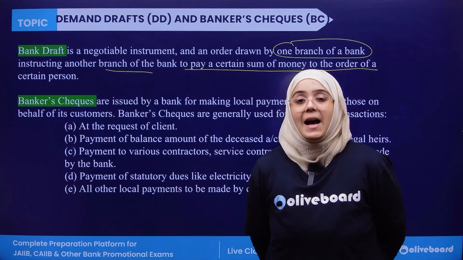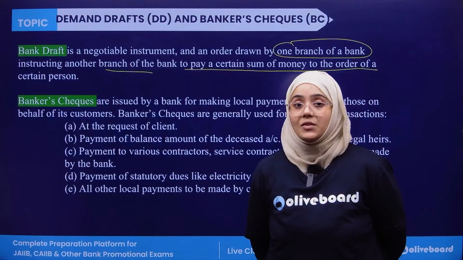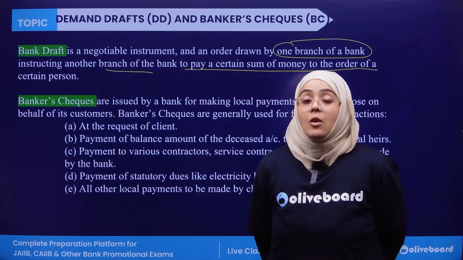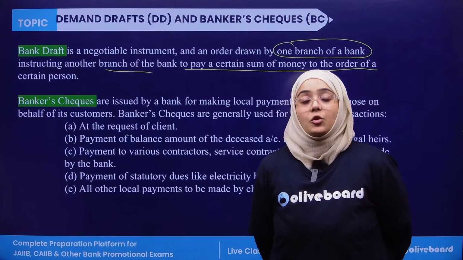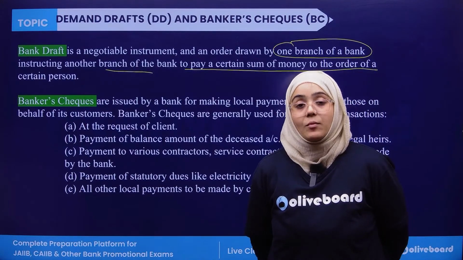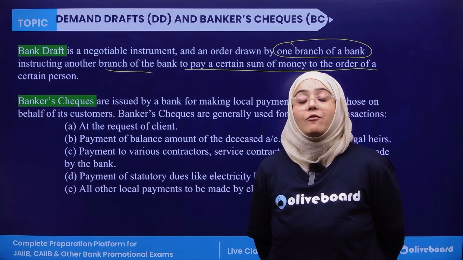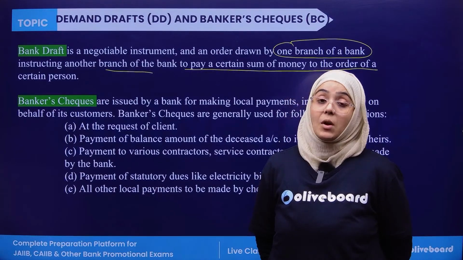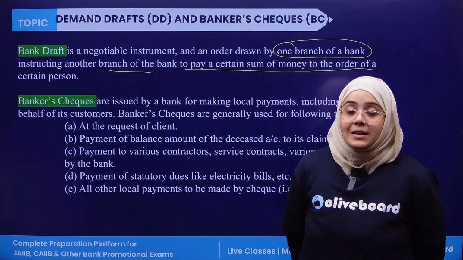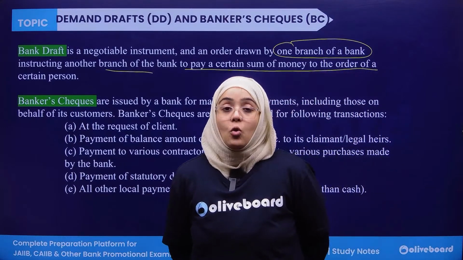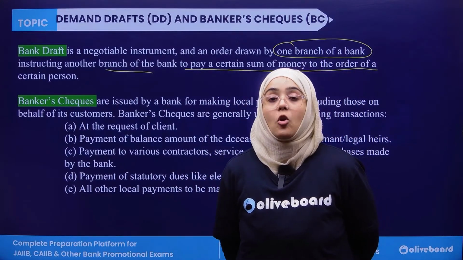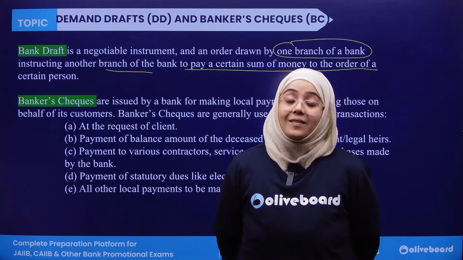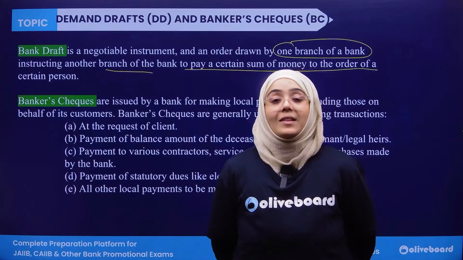Bank draft, first of all, is a negotiable instrument, meaning the instrument which is being transferred from one person to another. It is drawn up by one branch of the bank to another branch of the bank, instructing the branch to pay a certain amount of money on the order of a certain payee or a certain person. This is known as the bank draft.